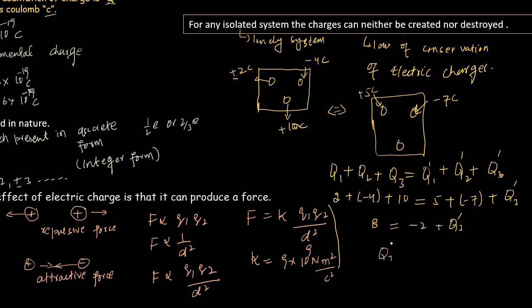So Q3 dash from this equation will be equal to 10 coulomb. If you take the sum of the charges in this isolated system after the shuffling and the sum before the shuffling, you will get the same answer. So it's all about the conservation of charges.